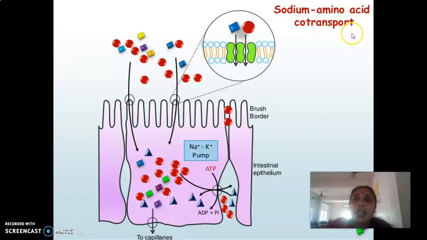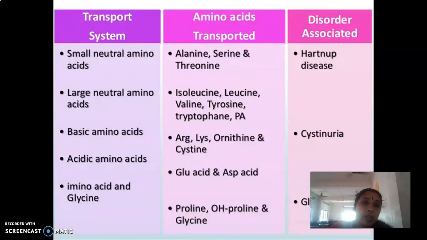And we know that the amino acids are of different types based on their chemical structure. There are 21 different amino acids, and for the same reason, the transporters are also different in nature. That is, there are 5 different co-transporters based on the type of the amino acid which is getting picked up, right? So the acidic amino acids are picked up by one type of transporter. These are the 5 different transporters. There is the one which is transporting the neutral amino acids. It's not the same for the large neutral amino acids.